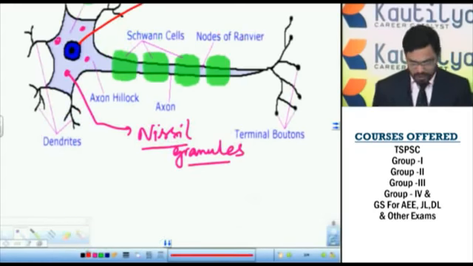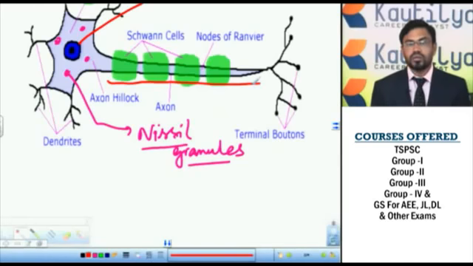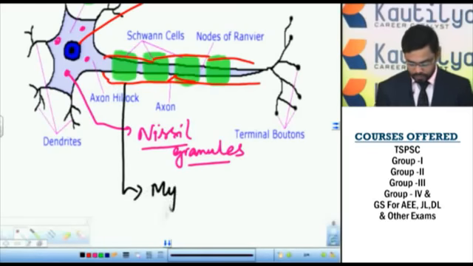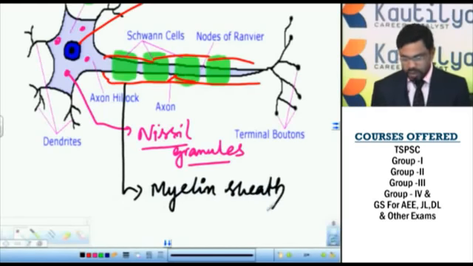A long process which arises from the cyton is called an axon. This axon is covered by a sheath-like structure called the myelin sheath, the protective sheath covering the axon. Here and there, the myelin sheath is absent, thereby forming a constriction. This constriction is called the nodes of Ranvier.